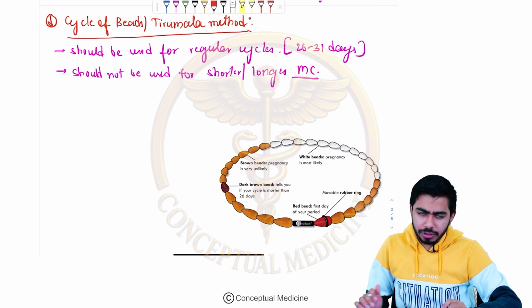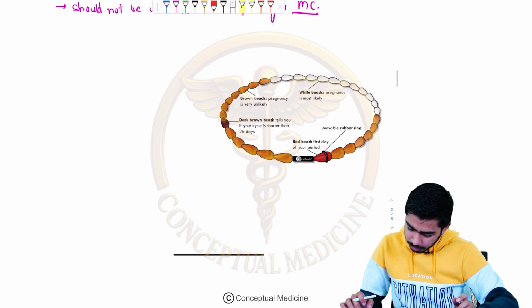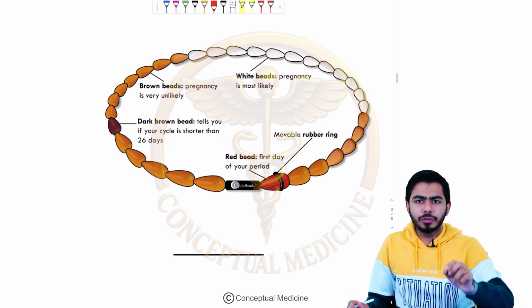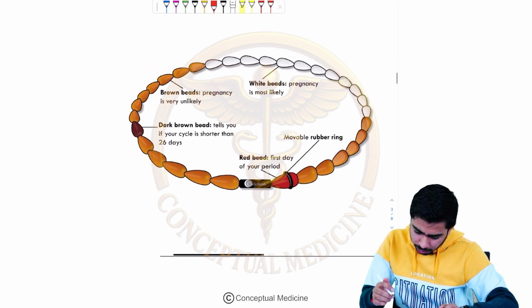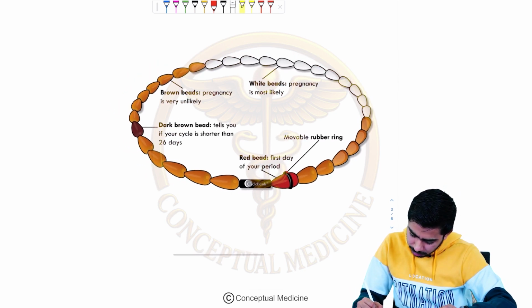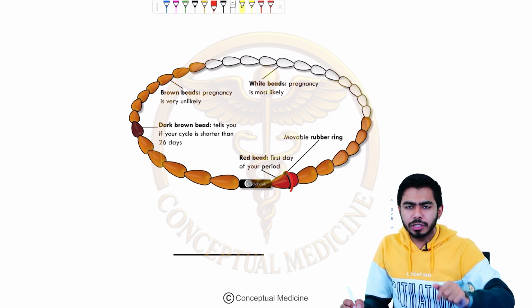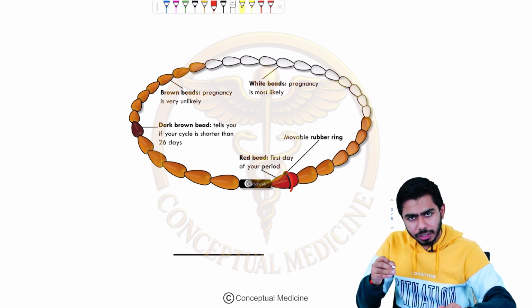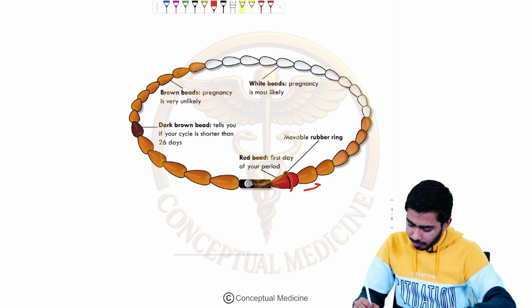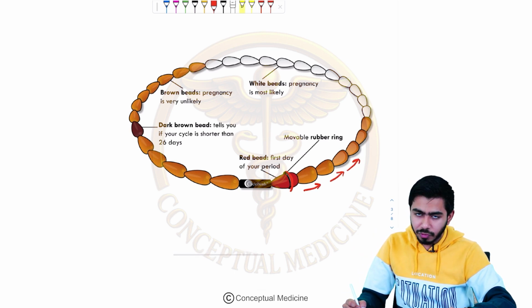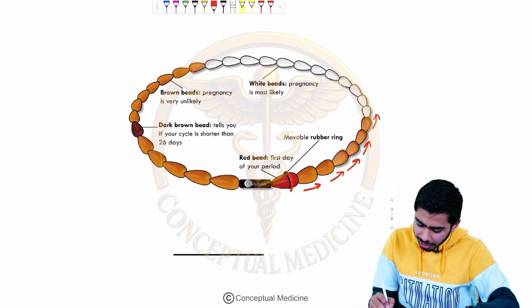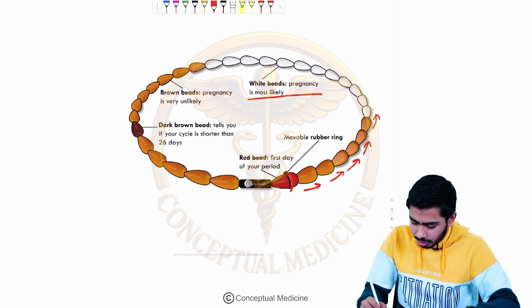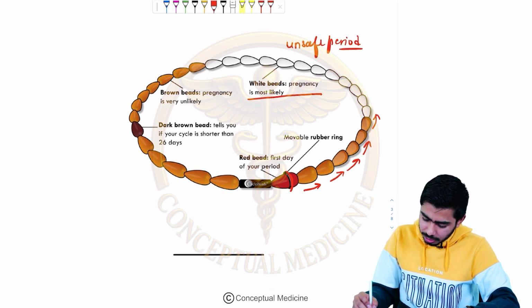In this cycle of beads, we are talking about strings with beads on them. In this case there is a movable rubber ring, and as the menstrual cycle goes on in the month, they move this movable ring over the beads. So the white beads are the unsafe period. This is considered the unsafe period because you are seeing that this is a white color.